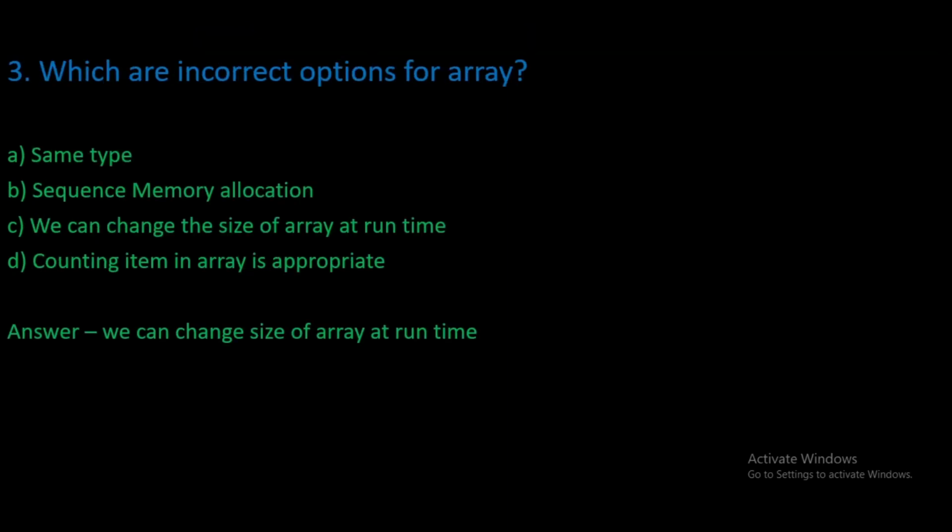Third question is which are incorrect option for array. So same data type, sequence, memory allocation, and we can change the size of array at runtime. Counting item in array is appropriate. So first one is correct, second one is correct. So we cannot change the size of array at runtime. So this is the wrong one and our answer.